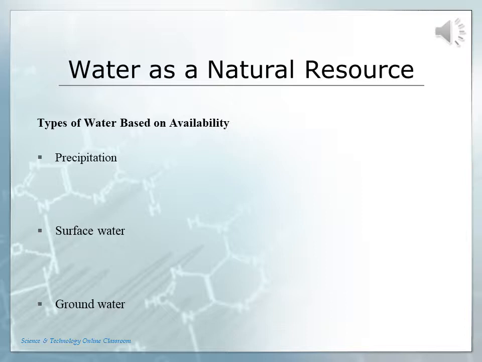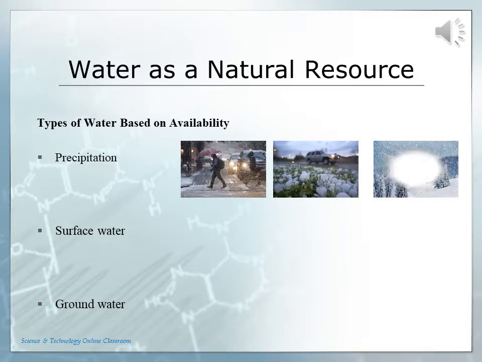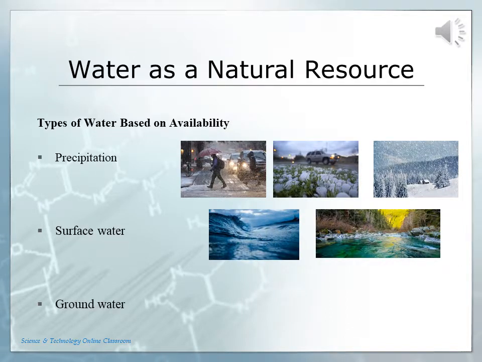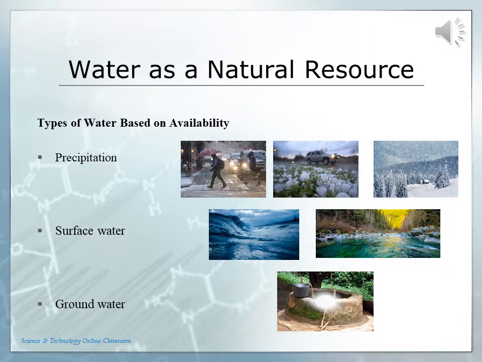The water which flows through the components of soil is called groundwater, and the water remaining on soil is called surface water. Accordingly, precipitation, rain, groundwater and surface water are the ways in which water exists. Precipitation. The types of precipitation are rain, snow, hail, sleet, etc. Surface water. The types of surface water are oceans, seas, rivers, streams, tanks, ponds, lakes, waterfalls. Groundwater. The water in wells and springs are the types of groundwater.